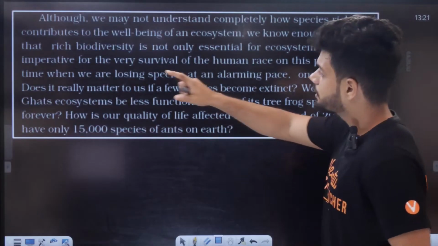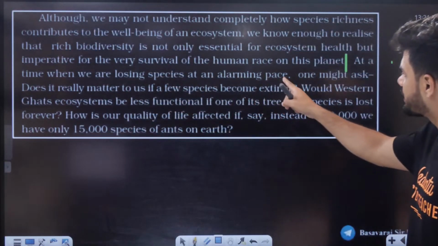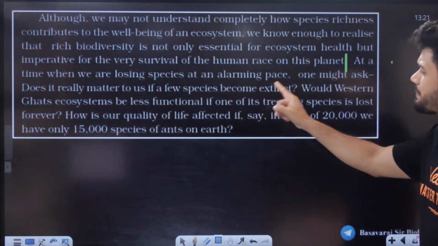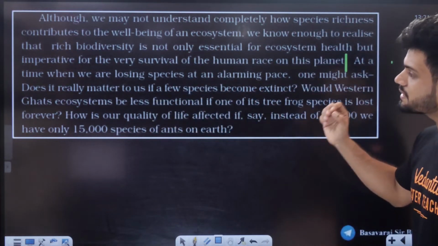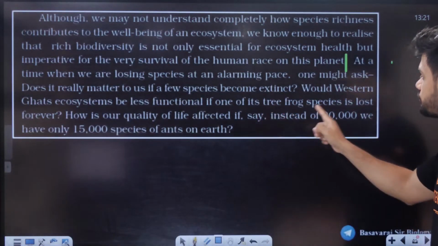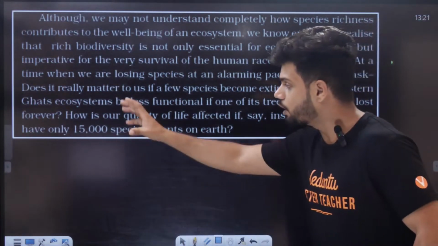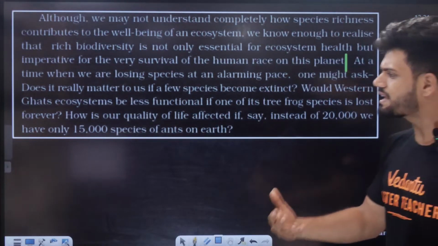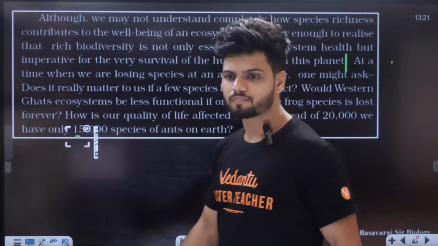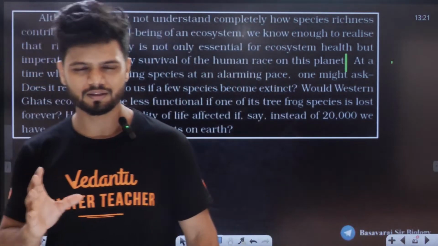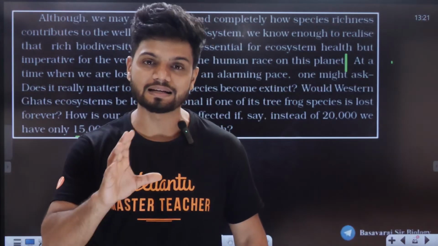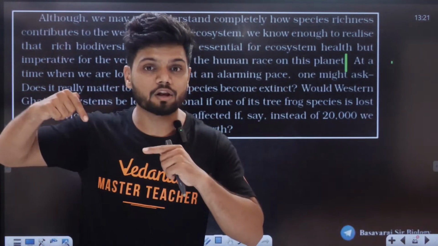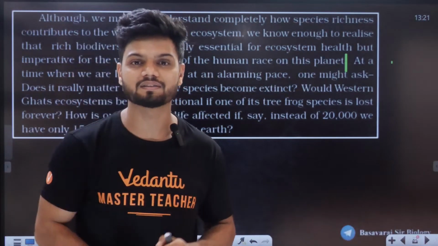At a time when we are losing species at an alarming pace, one might ask, does it really matter to us if species become extinct? Would the Western Ghats ecosystem be less functional if one of its tree species is lost forever? How is our quality of life affected if instead of 20,000, let's say we have 15,000 species of ants? Does it really affect us? Yes, it does, and I'll tell you how. It may not affect us right now, but in the longer run, it will.